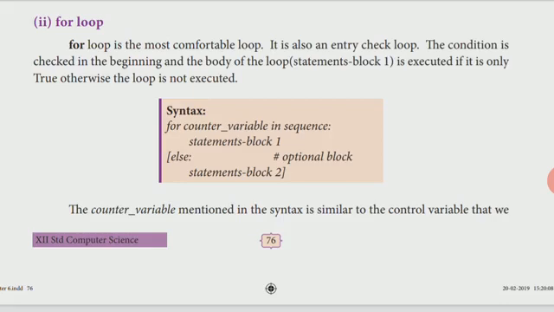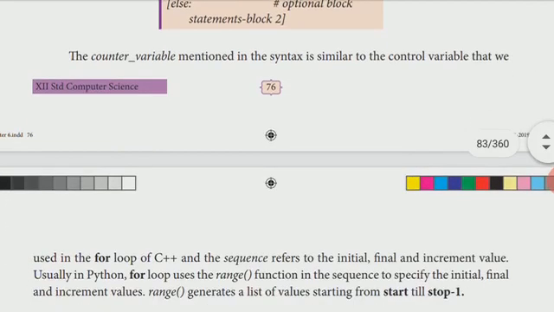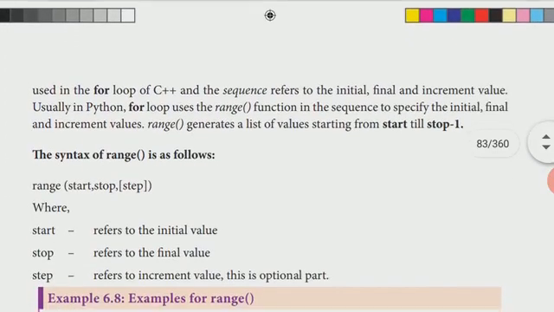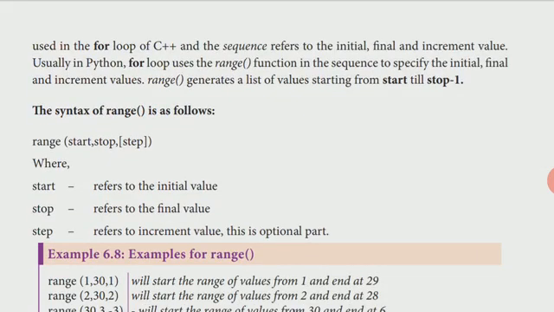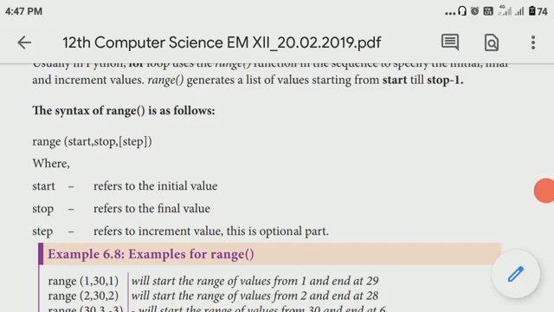Okay, now we'll see the syntax: for counter variable in sequence. Here we give the counter variable, then after the condition is satisfied, we can give the statement block. Else we can give statement block 2. Here see, they gave the counter variables, that is range. In this range we have start, stop and then step value.